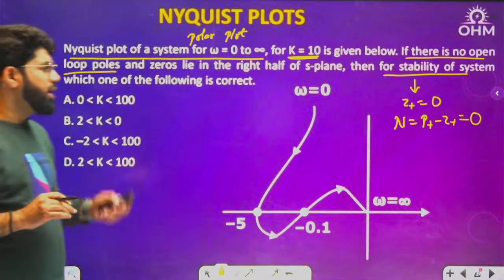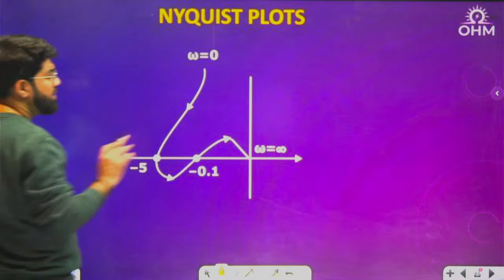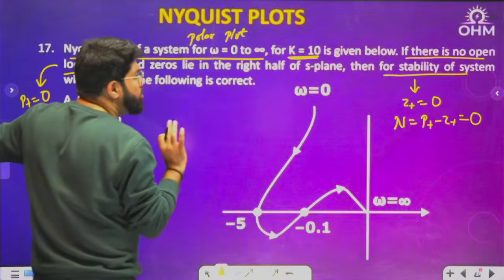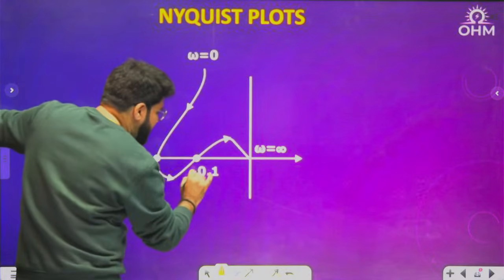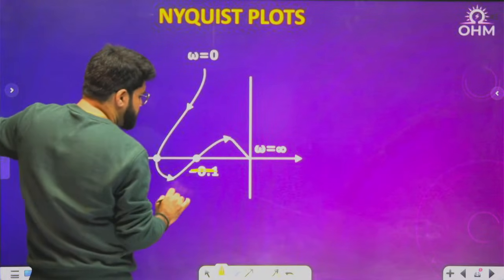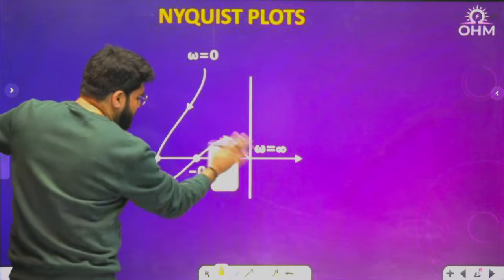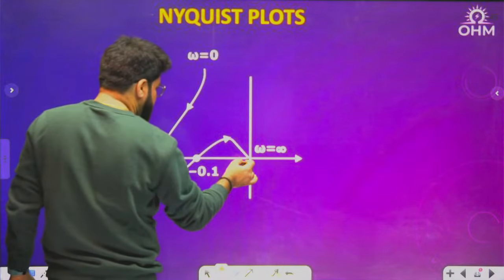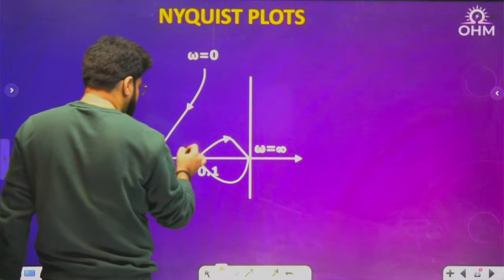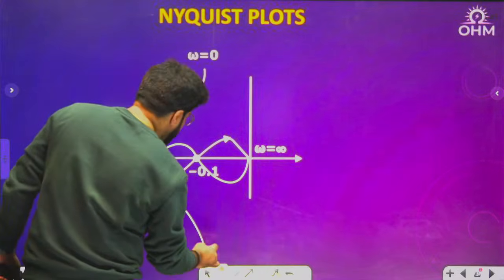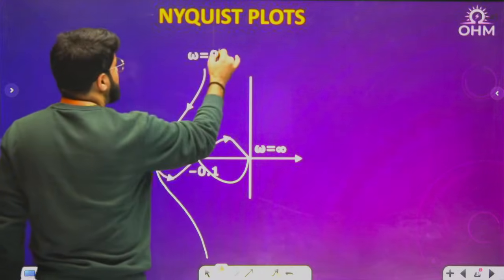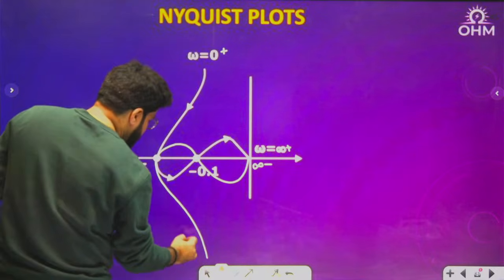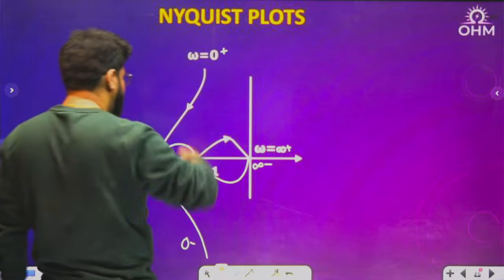But this is polar diagram, and this is the polar diagram for K equal to 10. So what is the polar diagram for K equal to 1? You divide by 10, means this point. Or first let me complete the diagram and then I will write down these calculations. How to complete the diagram? Mirror image about horizontal. If this is 0, 0 means 0 plus, infinity means infinity plus. So this will be infinity minus, this will be 0 minus. Then we will draw the rest of the thing.